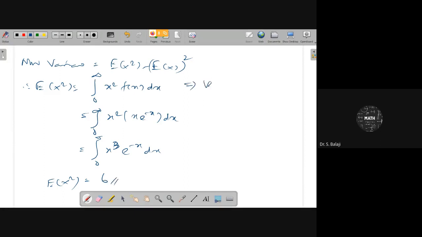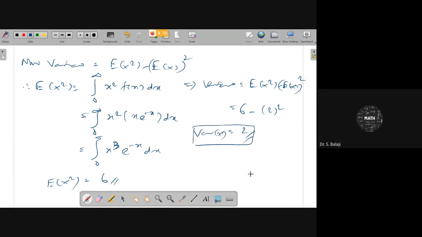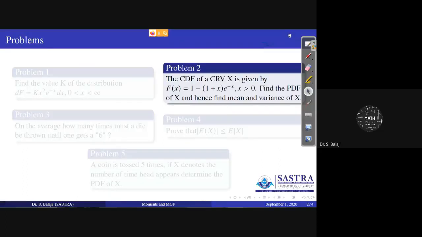Therefore, variance is equal to E of x square minus E of x the whole square, that is 6 minus 2 square, 4. 6 minus 4 is 2. Therefore, the variance of this problem is also 2. In that manner you can get the answer. Here you use Bernoulli's formula; in this part you can get the value equal to 6. Simple problem only.